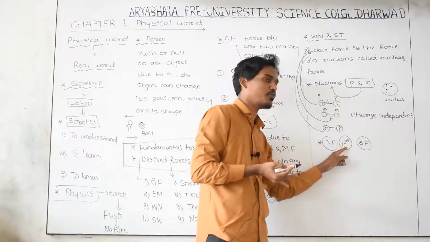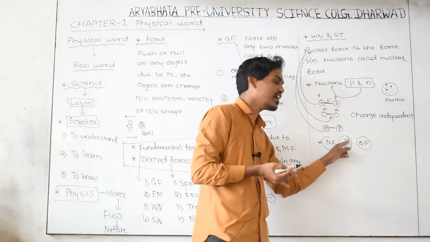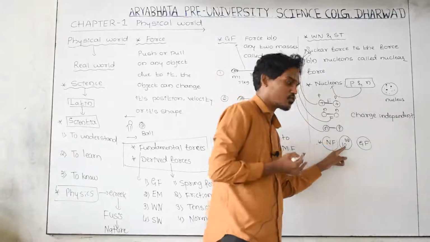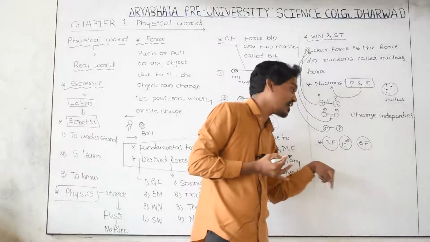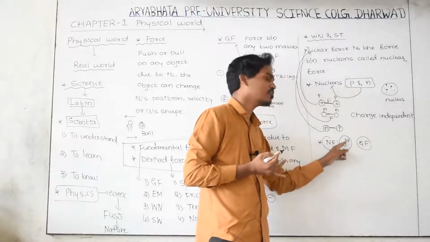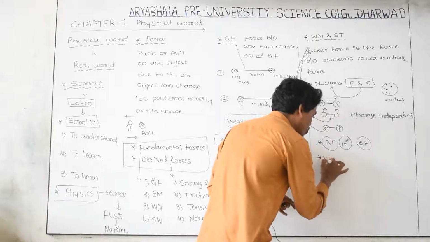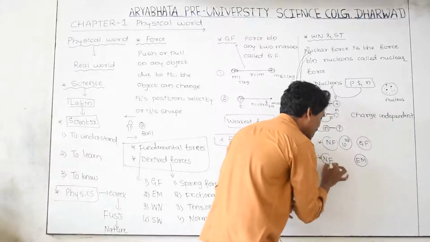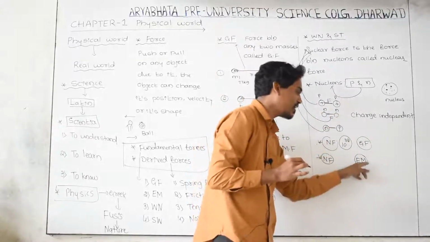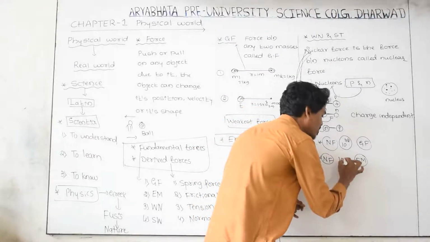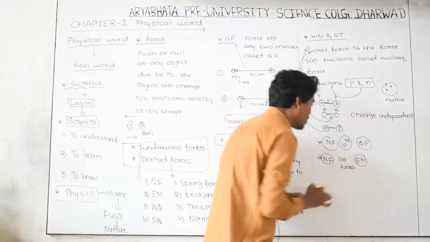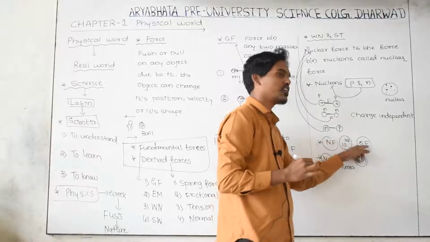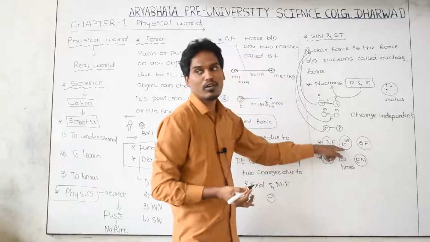10 to the power 38 is a very large number. You have to write 1 and after it 38 zeros. The nuclear force is 10 to the power of 38 times greater than the gravitational force. And if you compare the nuclear force with the electromagnetic force, the nuclear force is around 100 times greater. If you compare the nuclear force and the gravitational force, the nuclear force is stronger by 10 to the power of 38 times.